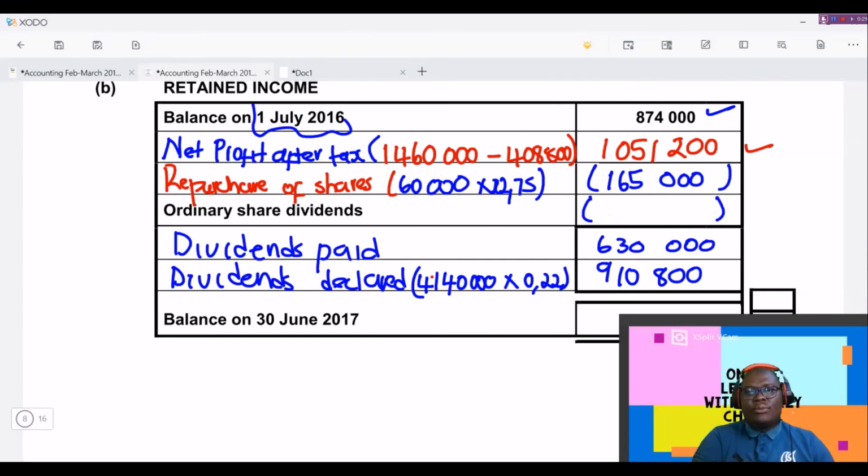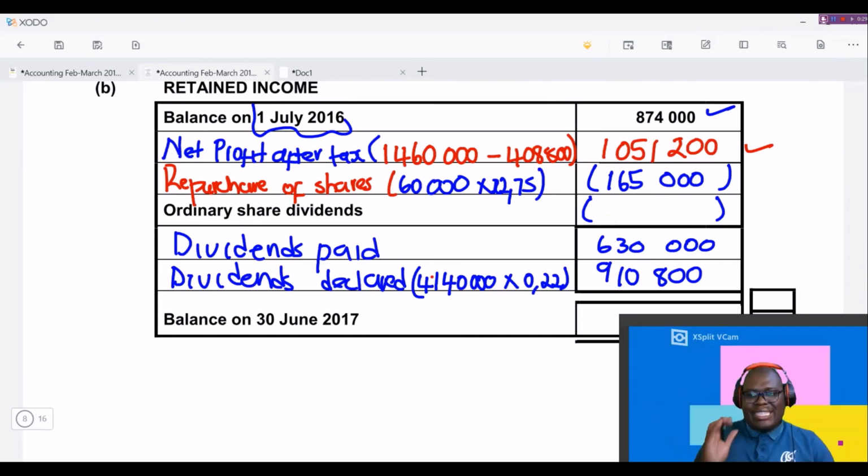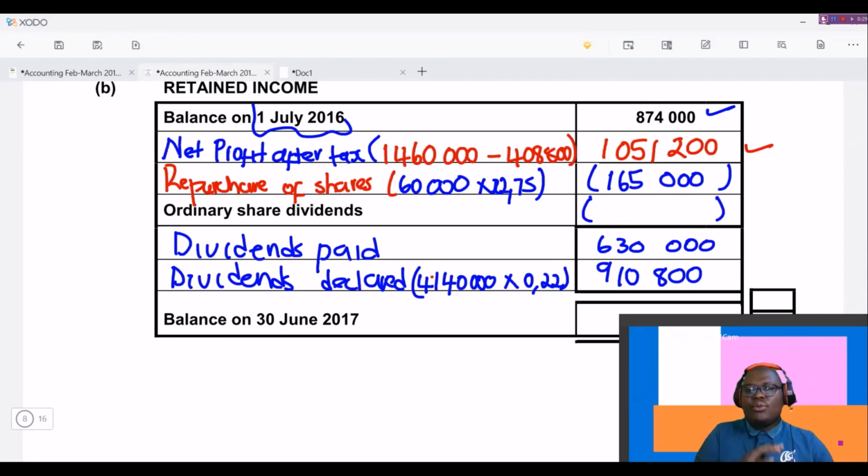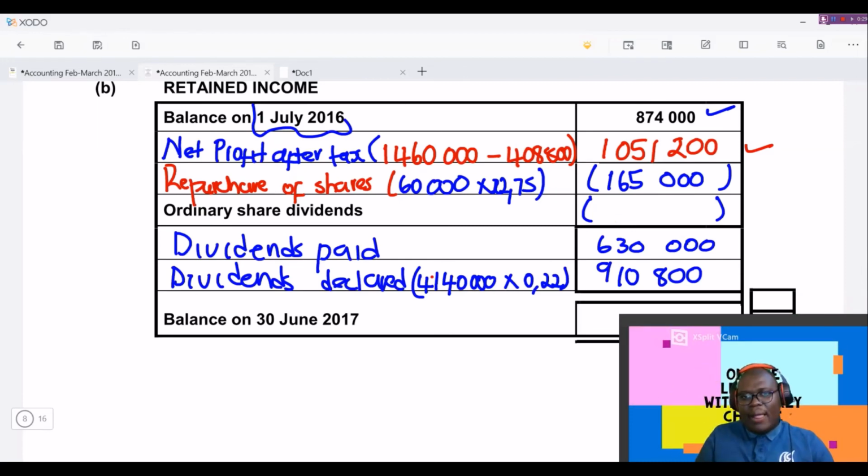The ones that were declared, they were declared on 30 June. Although we are going to pay them next year, in the books for this year we must record them as if they are paid, because the payment affects what's happening in the current financial year.